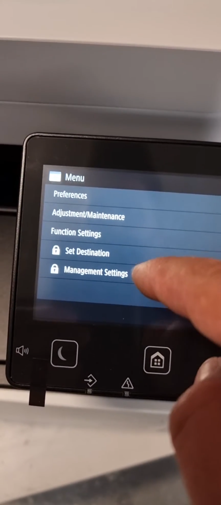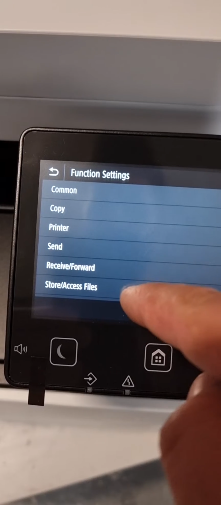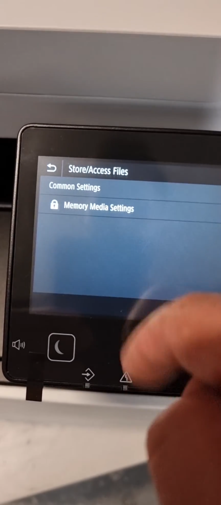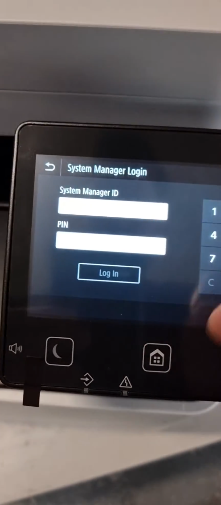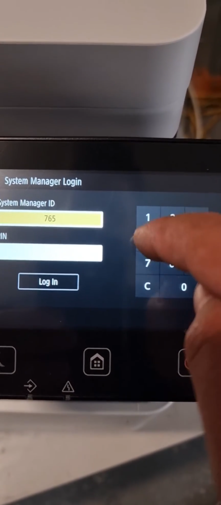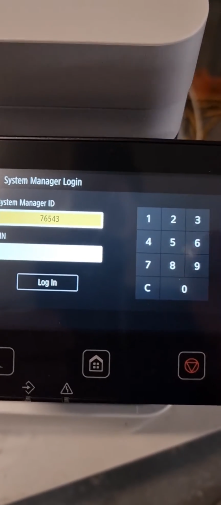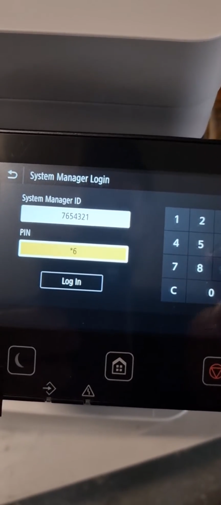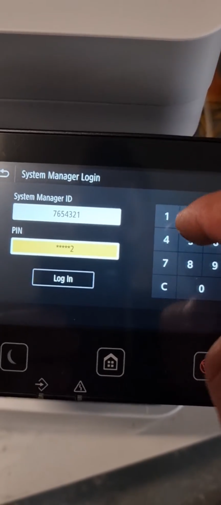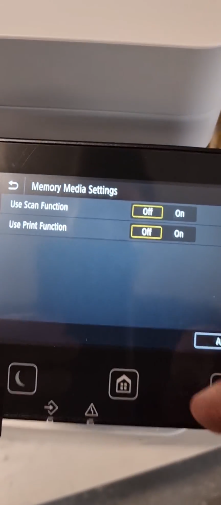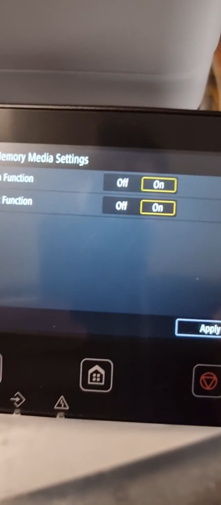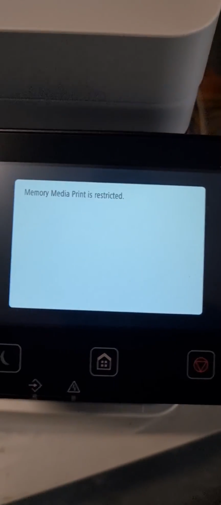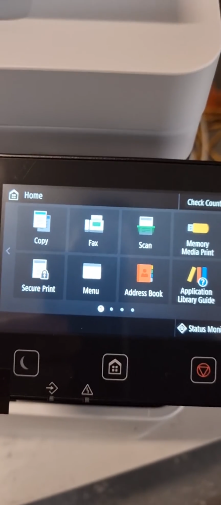Menu, you go to the function setting, store access file, memory media, put your admin password. As you can see on the screen, same as the login and use function. If it comes up as off, put it on. Okay, do this. Well, you need to restart the machine, and after that, that's all.